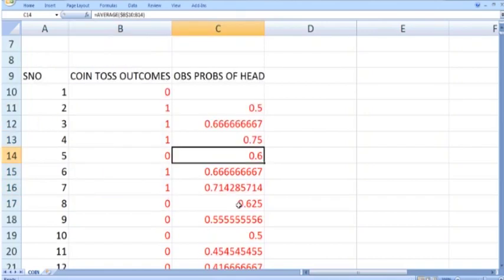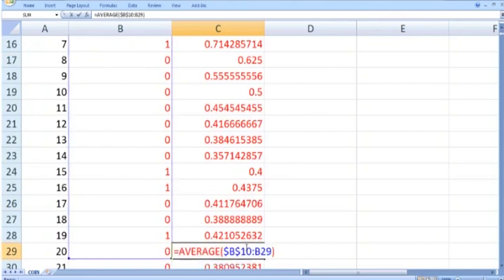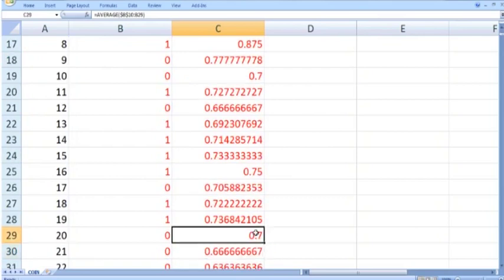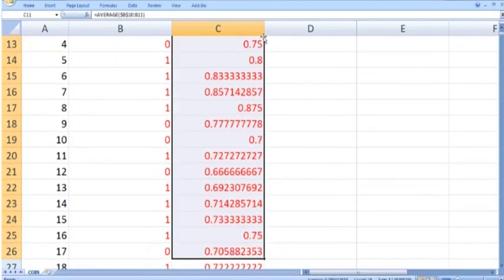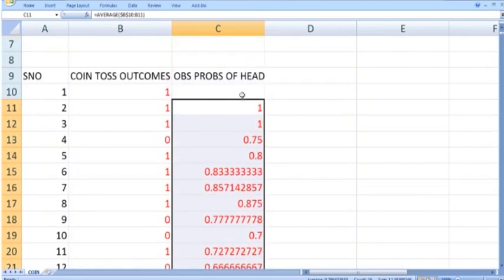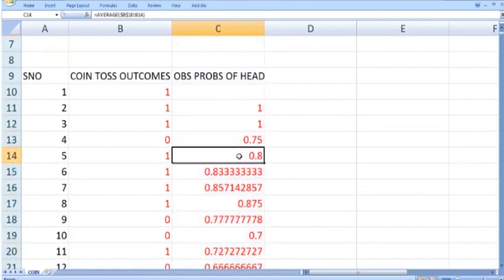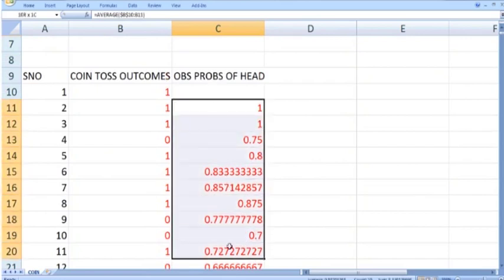Similarly, you can see that here we have the average of 20 numbers from B10 to B29. So it means we have the probability of head 0.7 or 70%. You can see that these observed probabilities are varying. First it is 100%, 100%, 75%, 80%, 83%, 85%, 77%. All these observed probabilities are varying, they are getting different numbers.